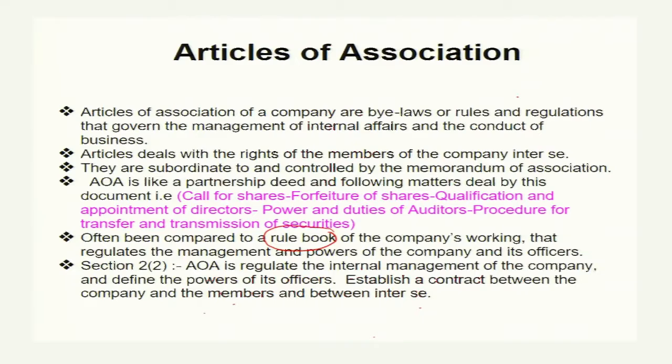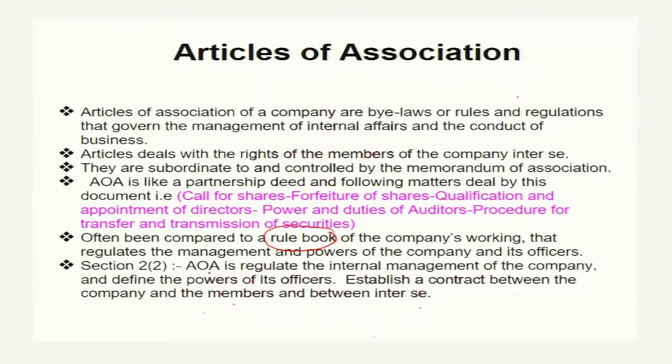If someone violates the provisions, rules or conditions settled by the article of association, he commits a wrong that amounts to an offense and is categorized as subject to penalty, and everyone who violates the rules is responsible. These are rules laid down by the company for its own functioning, and they manage the company for the betterment of society, the betterment of stakeholders, and the betterment of the members who are considered the owners of this company.